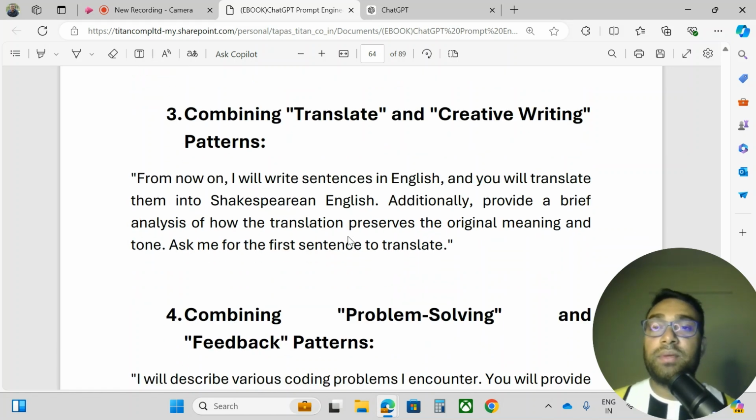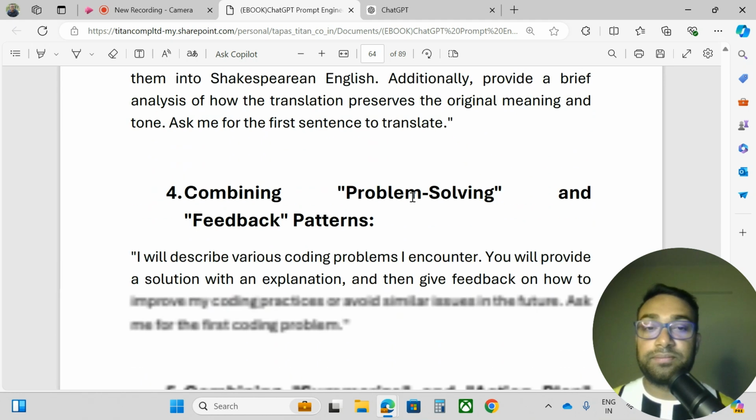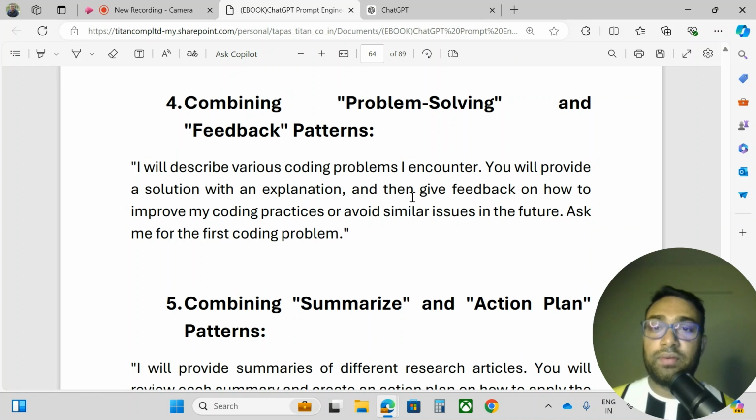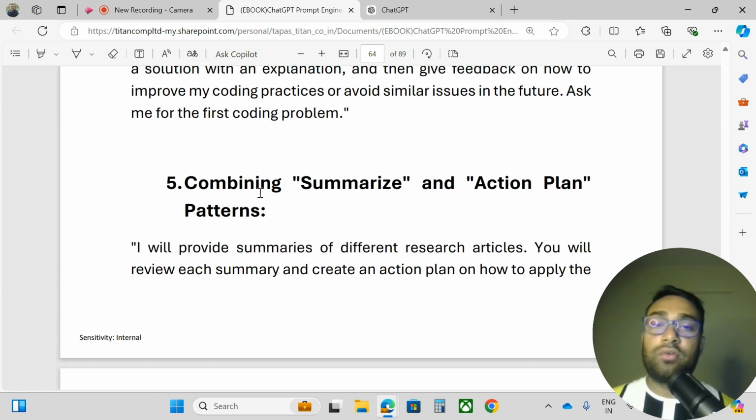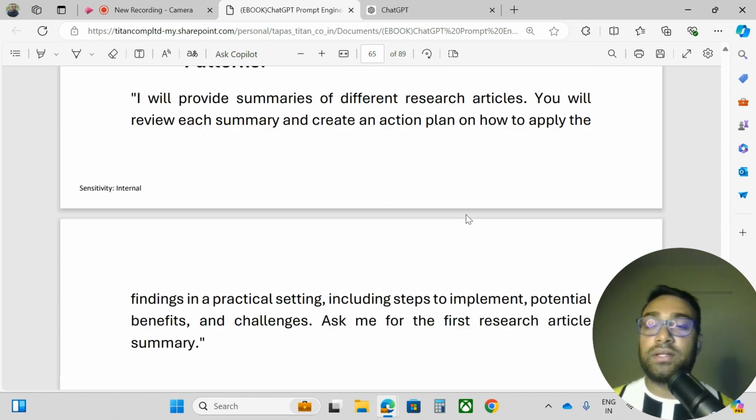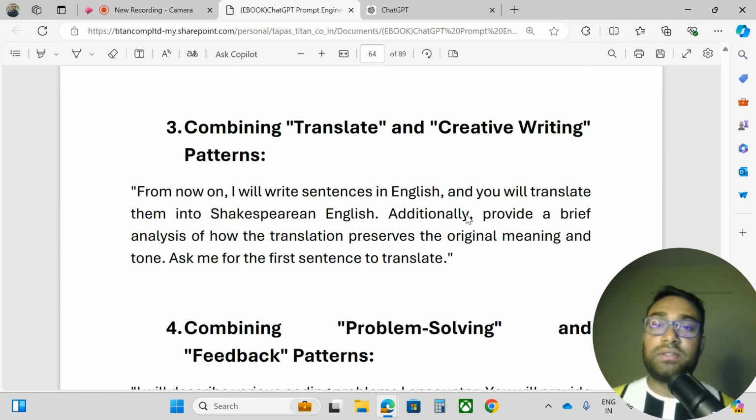Example number 3 is combining the translate pattern and the creative writing pattern. From now on I will write sentences in English, and you will translate them into Shakespearean English. Accordingly, provide a brief analysis of how the translation preserves the original meaning and tone. Ask me for the first sentence to translate. Here I have given other examples too, combining problem solving and feedback patterns, and combining summarize and action plan patterns. Many examples are available.